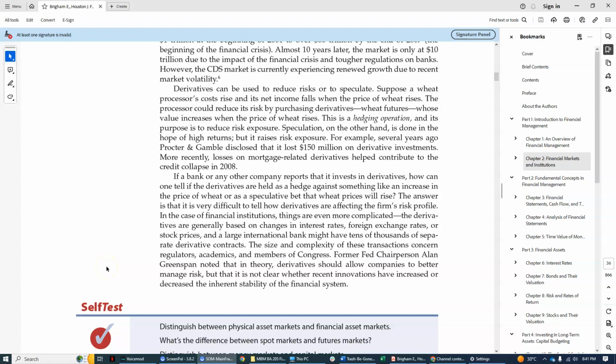Well, for the derivatives, there are two purposes of having that. First, it serves as a hedge or as a speculation. If you are going to protect the value of a commodity and you buy a derivative, it means you are hedging the fluctuation of the price of that commodity. However, if there's no reason for you to do that, just to buy your hedge.